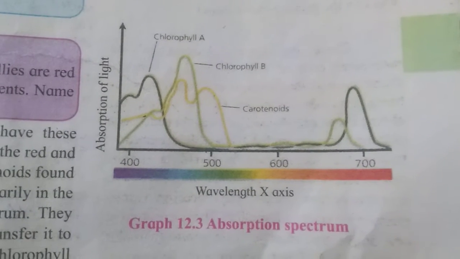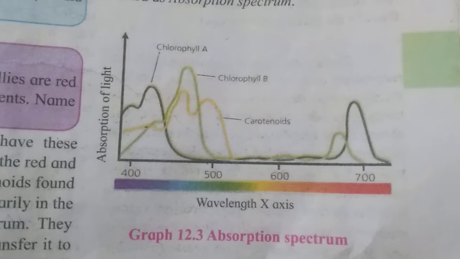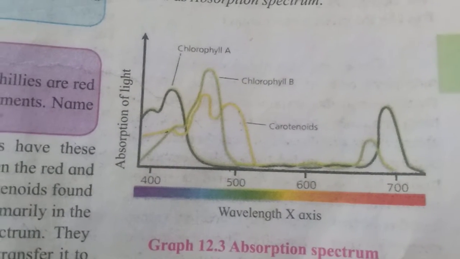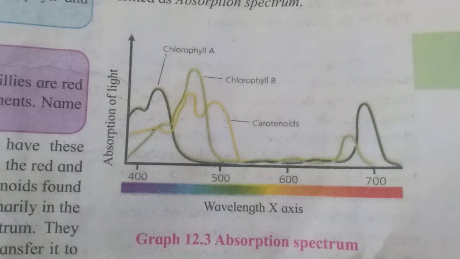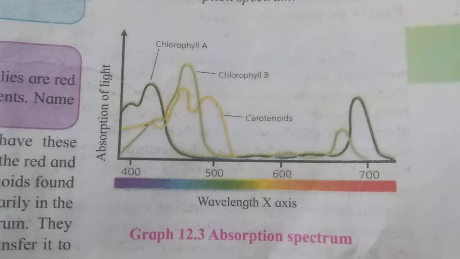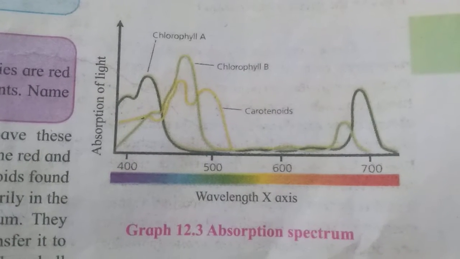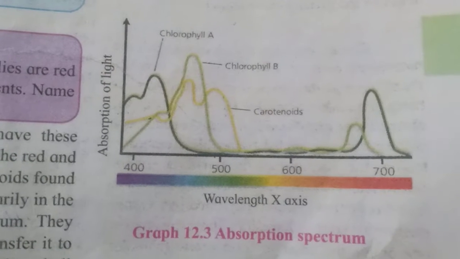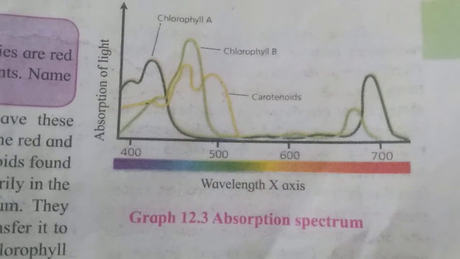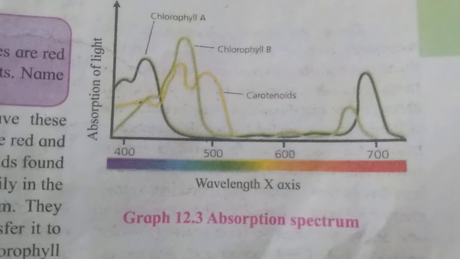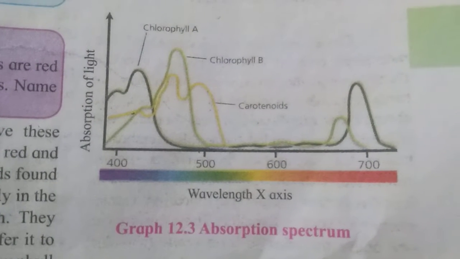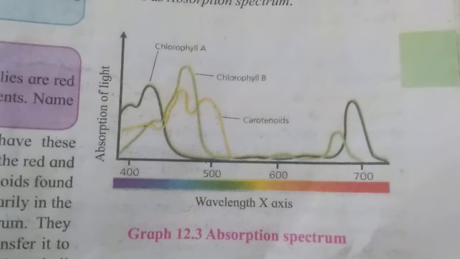So look here at the diagram of the absorption spectrum. Here the wavelength is drawn on the x-axis, and absorption of light is drawn on the y-axis. That is 400 to 700. This is the visible light portion, and chlorophyll A absorbs this light wavelength, chlorophyll B, carotenoids, xanthophyll. We get the curve with crests and troughs, and it is called the absorption spectrum. It means how much light is absorbed at different wavelengths. It is called the absorption spectrum.